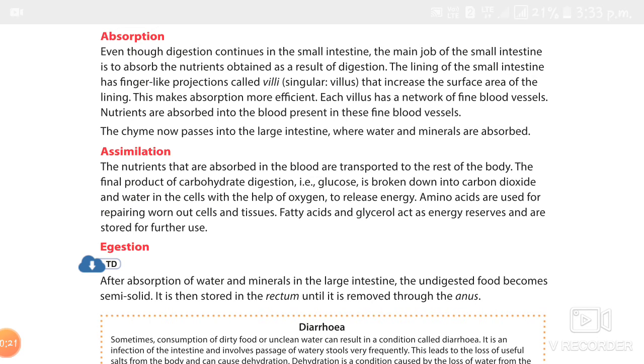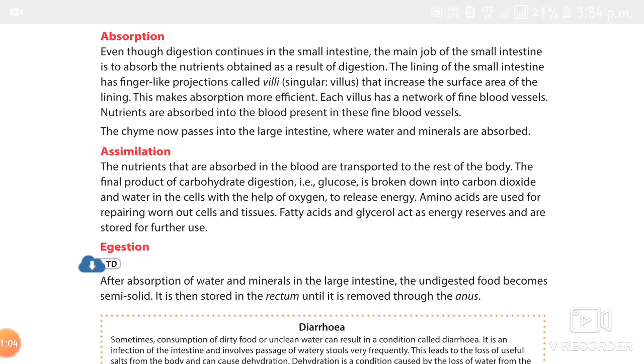The inner wall is lined with thousands of small finger-like projections called villi. The villi increase the surface area of the lining and make absorption more efficient. It has a network of thin and small blood vessels. So the villi enable the nutrients present in the digested food to be absorbed and enter the bloodstream. When it enters the bloodstream, the next process is assimilation. In this process the nutrients are absorbed and utilized by the body.